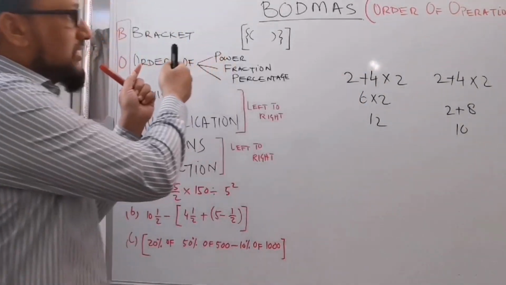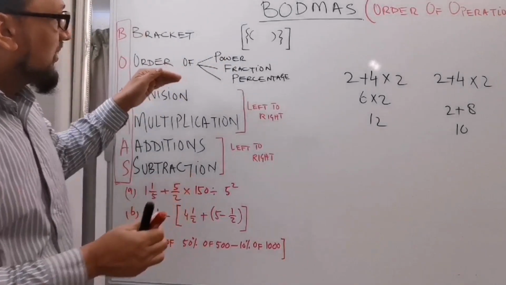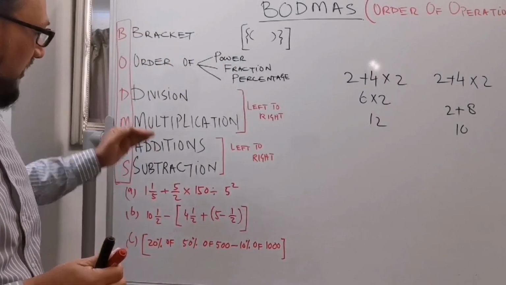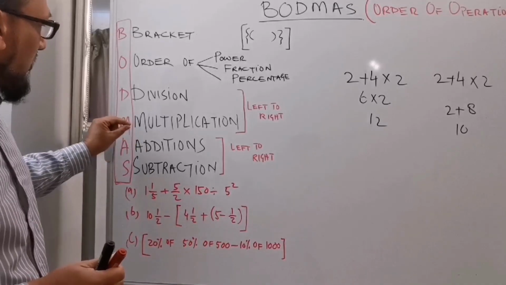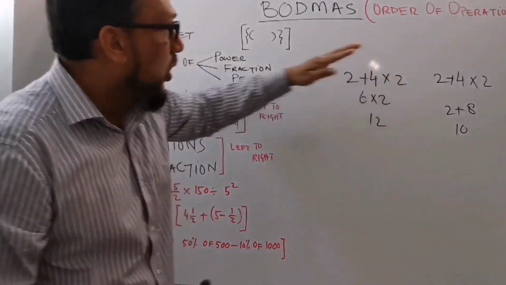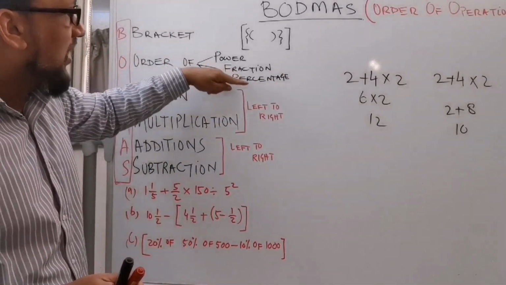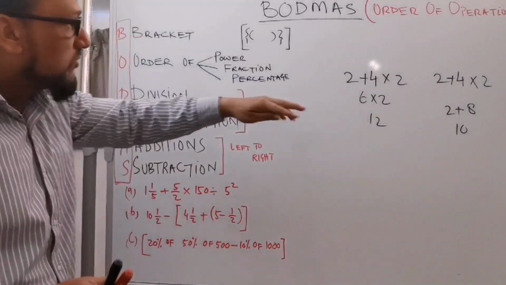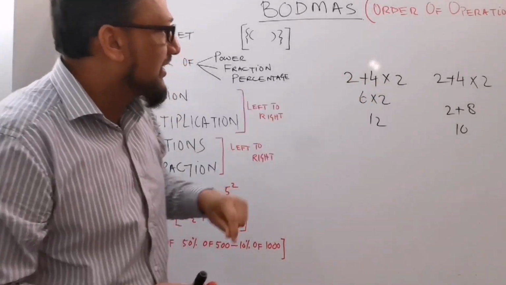But BODMAS says, as per the rule of operation, first we need to do brackets. Is there any brackets there? No. Order of power, fractions, percentage, there is none. So there is only times and addition.